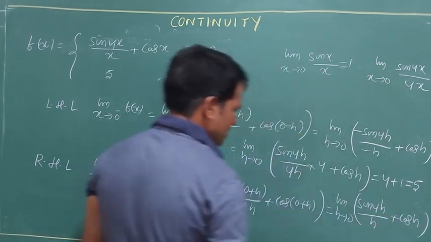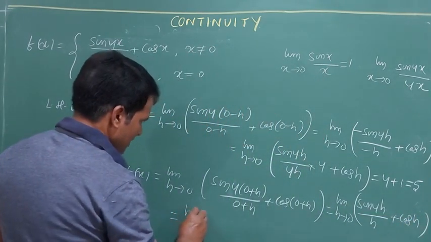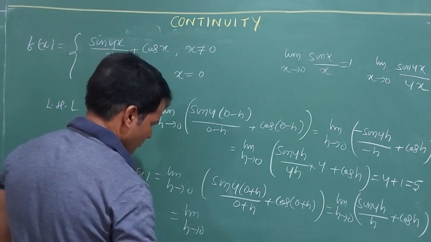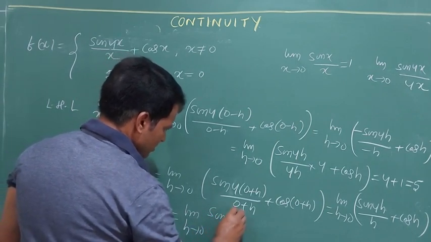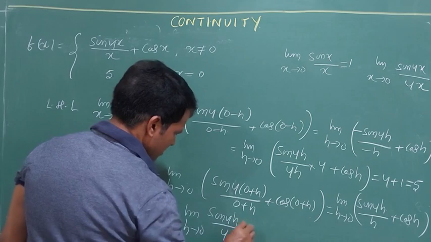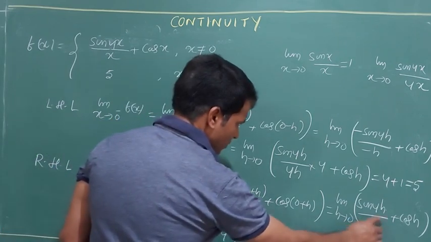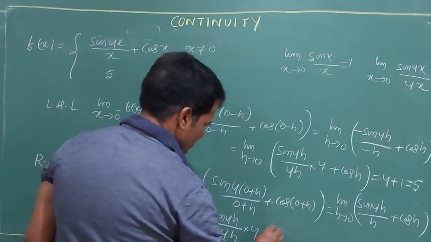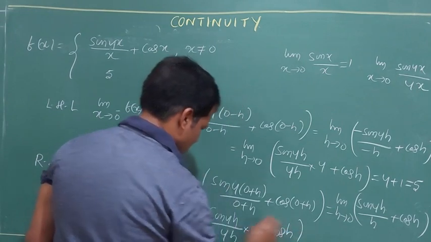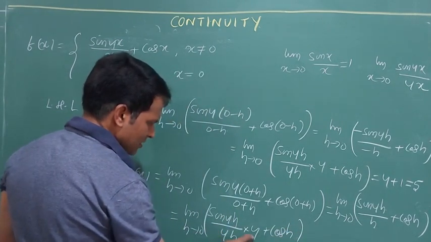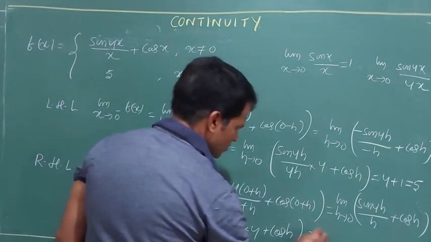Now you have got the idea how to adjust it. Limit h tends to 0, sin 4h by 4h into 4, multiply here and divide by 4, plus cos h. That becomes 1 times 4 plus 1, that is equal to 5.